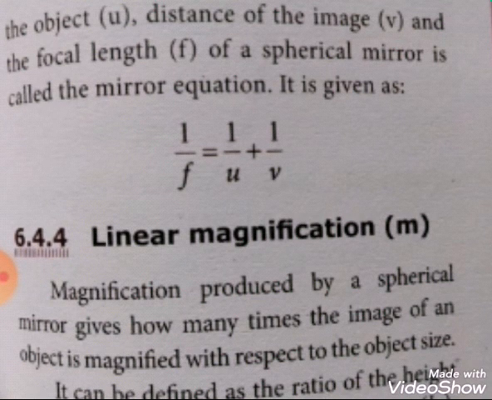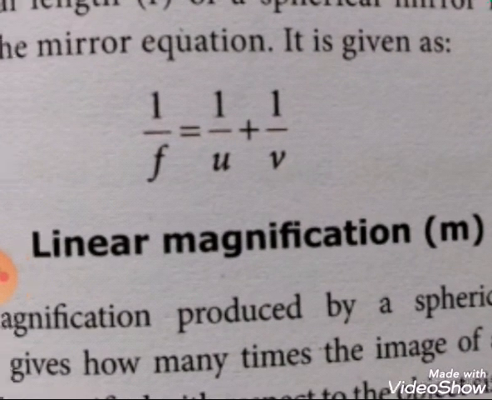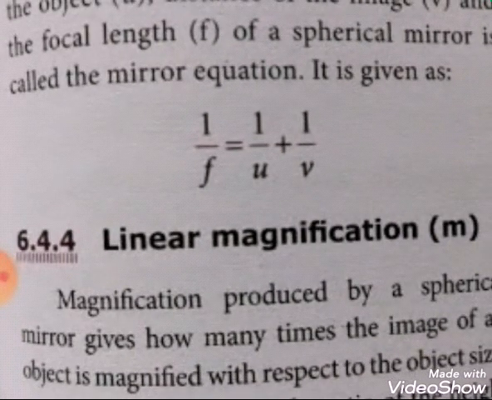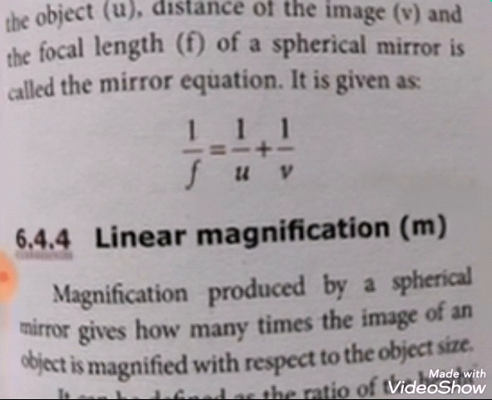This is nothing but the mirror equation. We can apply the sign convention for the problems in the mirror equation. In the forthcoming year, you can see those problems. Then linear magnification. What is meant by magnification?